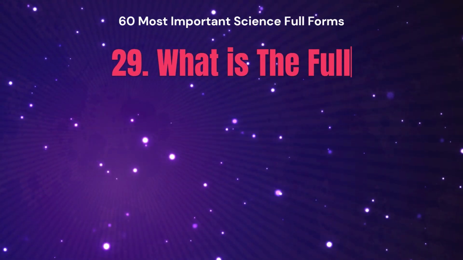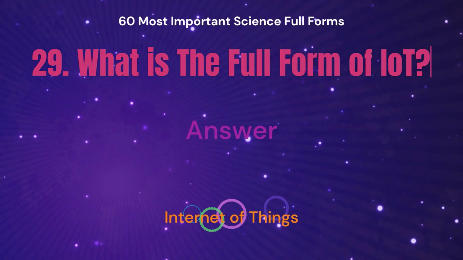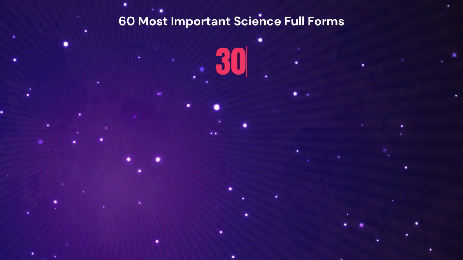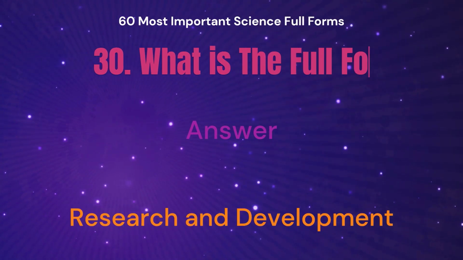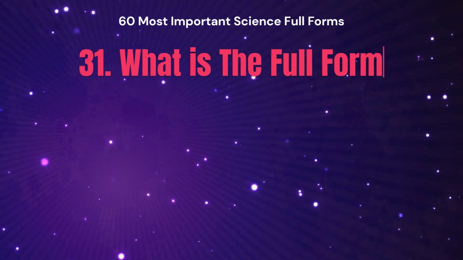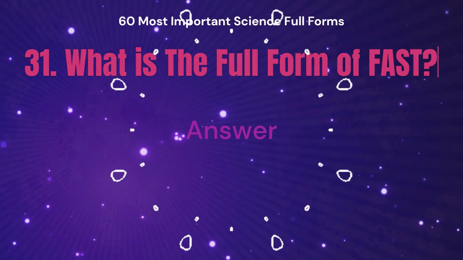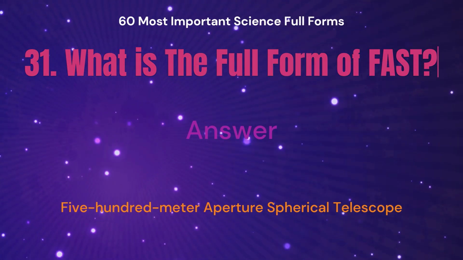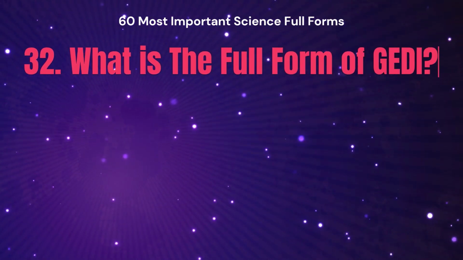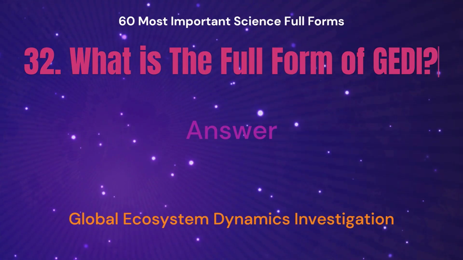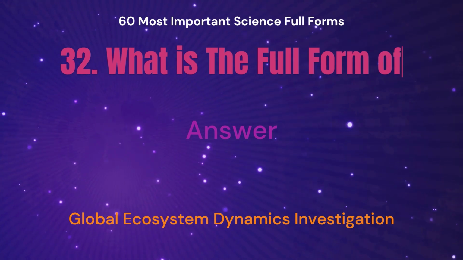What is the full form of IoT? The answer is Internet of Things. What is the full form of R&D? The answer is Research and Development. What is the full form of FAST? The answer is 500 meter aperture spherical telescope. What is the full form of GEDI? The answer is Global Ecosystem Dynamics Investigation.